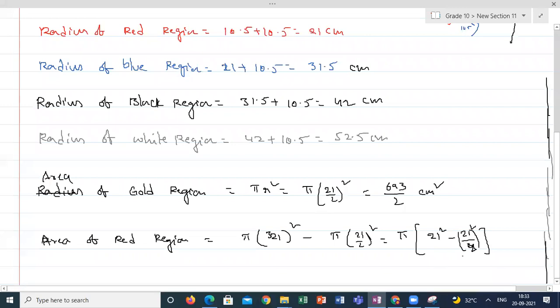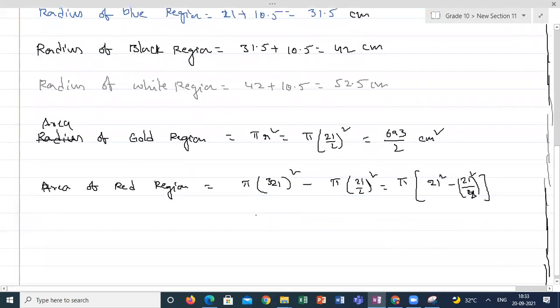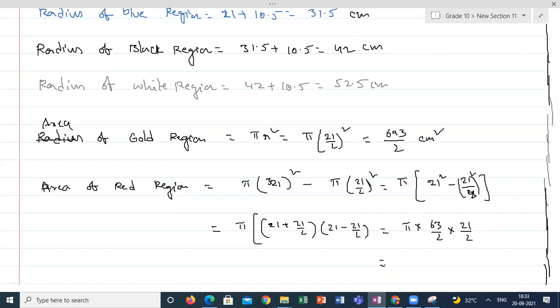That means area of the second circle minus area of the first circle. Like that also you can write. If I am taking pi common, I already told you a plus b into a minus b. 21 plus 21 by 2 into 21 minus 21 by 2. This will be pi into 21 plus 21 by 2 is 63 by 2 into 21 minus 21 by 2 is 21 by 2. So what is the answer? How much are you getting, students? Area of the red color region is how much?